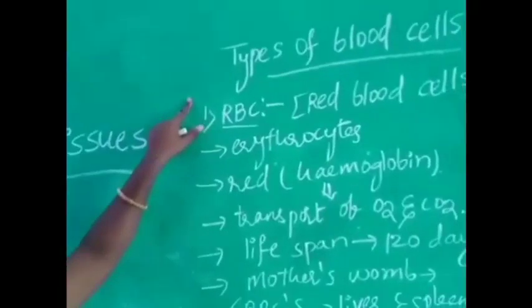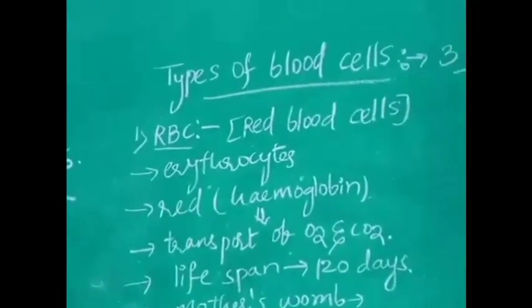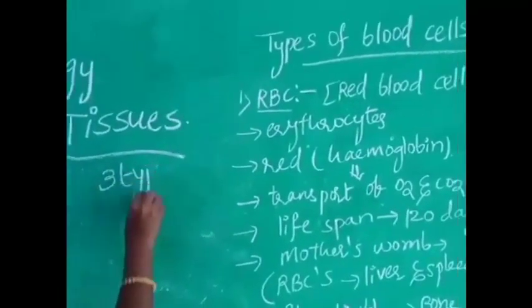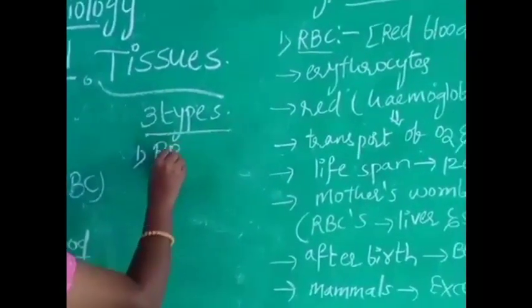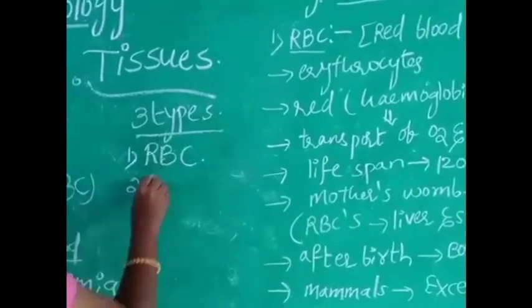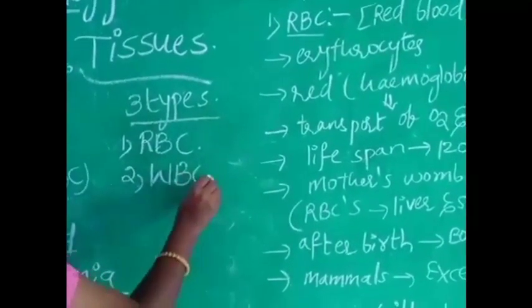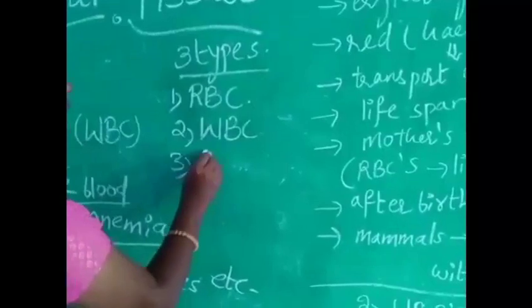Children, the blood cells are classified into mainly 3 types. First one, red blood cells. Second one, white blood cells. Third one, blood platelets.